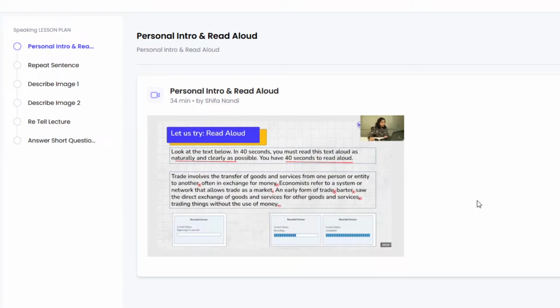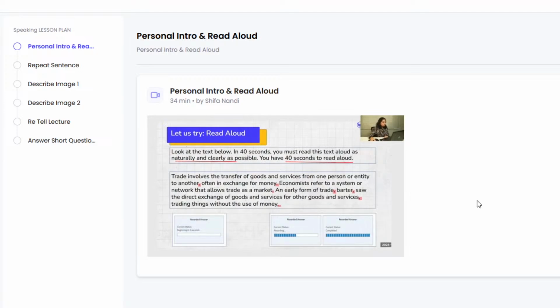Now, what about the intonation patterns? I told you that you need to raise your voice or lower your voice in certain places. Where exactly do we raise our voice, or where exactly do we lower it? Let's understand that as well. Now, a very important tip here, students, note it down if you can't remember: the moment we start a sentence, we must raise the intonation pattern. And the moment we end a sentence, we must lower our intonation pattern. So, just keep that in mind. You start a sentence with a high pitch, and you lower your pitch the moment you end it. At the same time, your pitch falls the moment you see a comma.